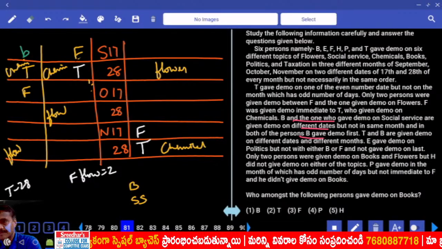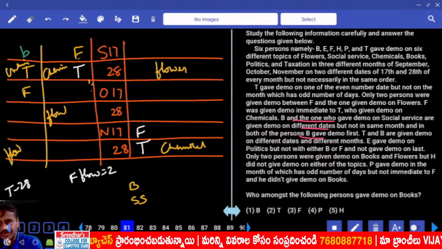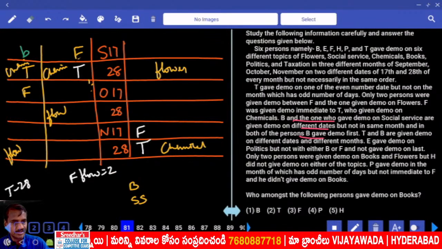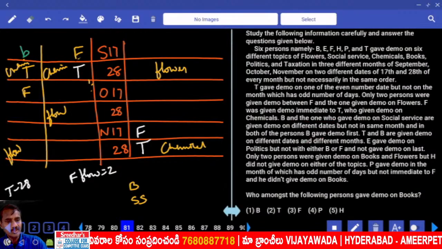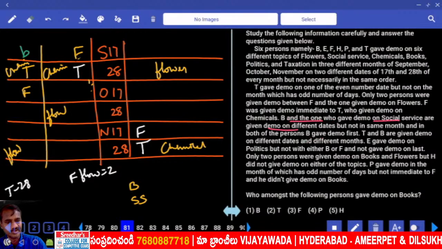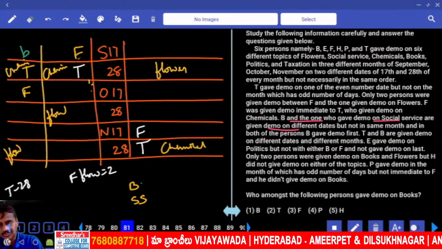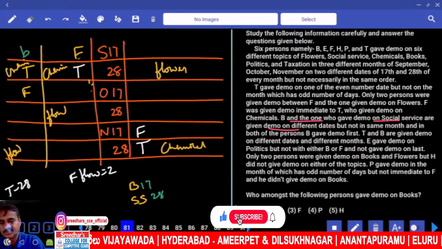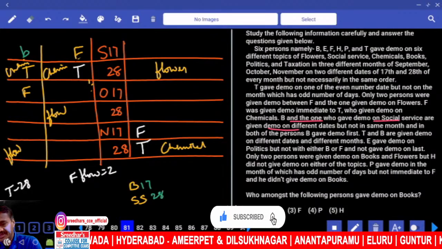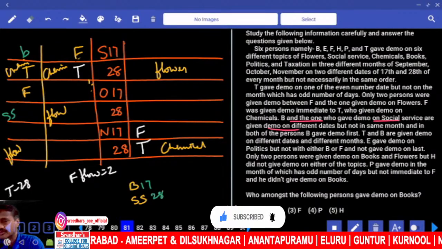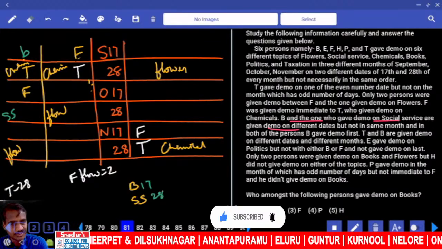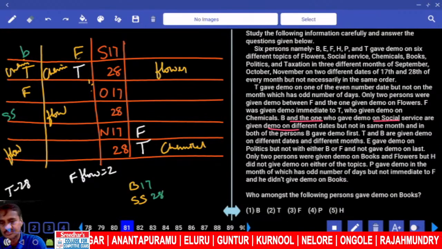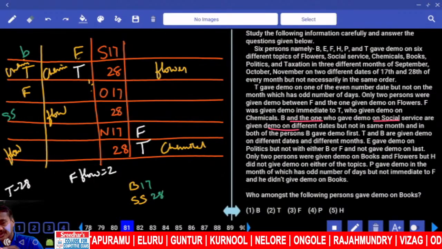And 17, more different dates. Now B and the one social service gave demo on different dates. Now B is on 17. Then social service must be on 28. And 28, then if B is here, then social service will be here. But not in the same month. And both of the persons, B gave first. Then in this case, now B is here.